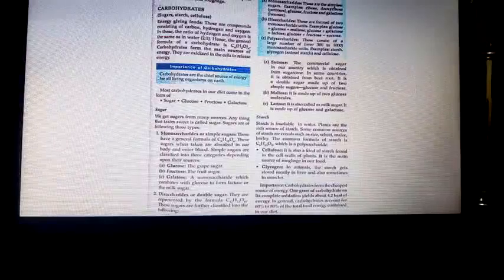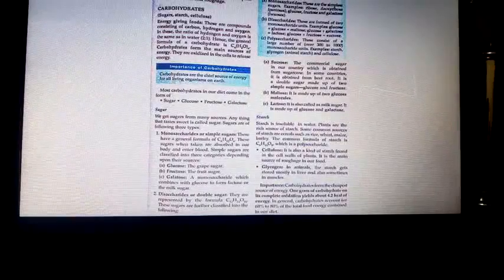Polysaccharides have many simple sugars joined together. These consist of a large number of monosaccharide units, over 300 to 1000 can join. Got it? And each one has a different name. For example, starch, a plant sugar, glycogen, animal starch, and also cellulose. You have learned this word cellulose in the cell wall.